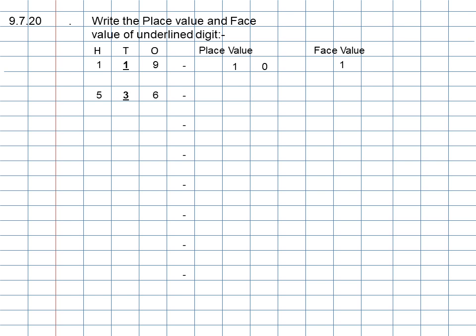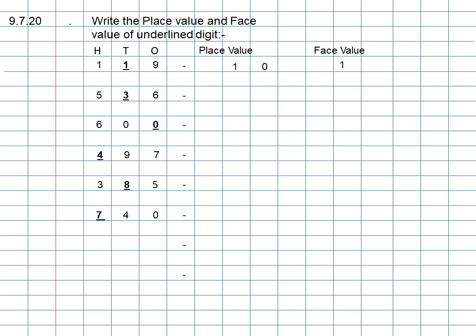Now write down the next number 536, 536. Underline 3 and then put a small dash after writing the number. The next number is 600, 600. Underline 0 and then put a small dash after writing the number. The next number is 497, 497. Underline 4 and then put a small dash. The next number 385, 385. Put a small dash. You need to underline 8, students.